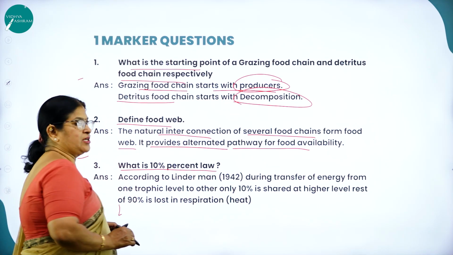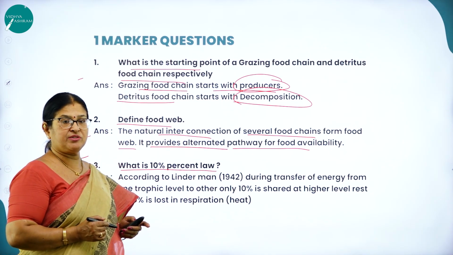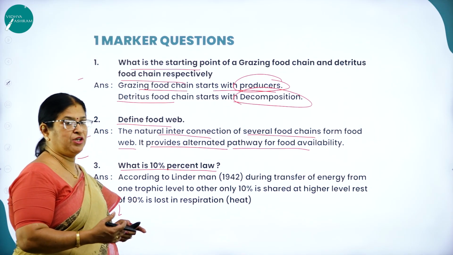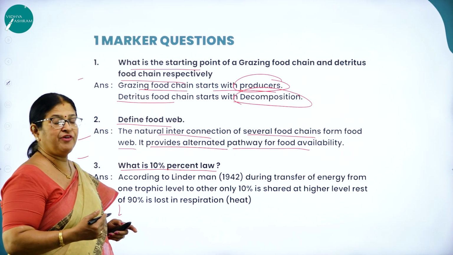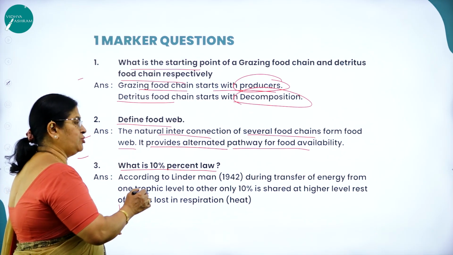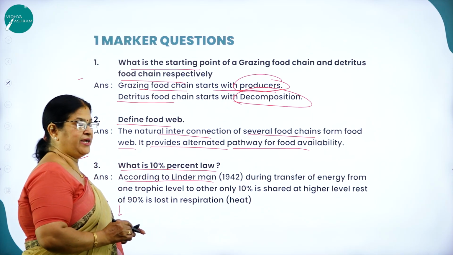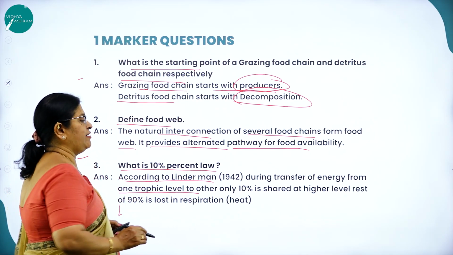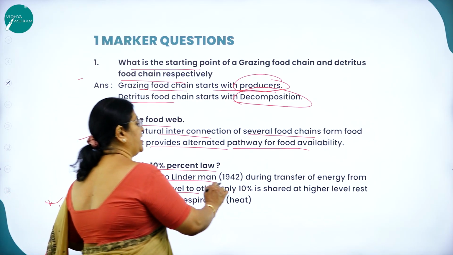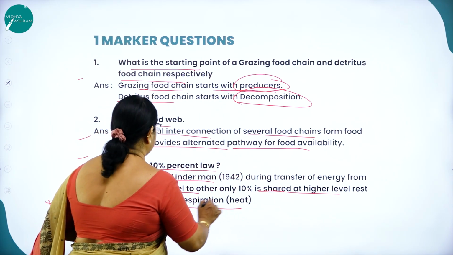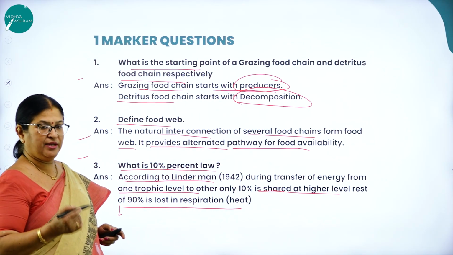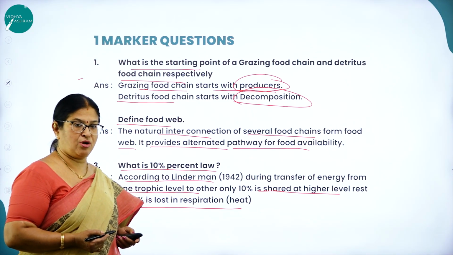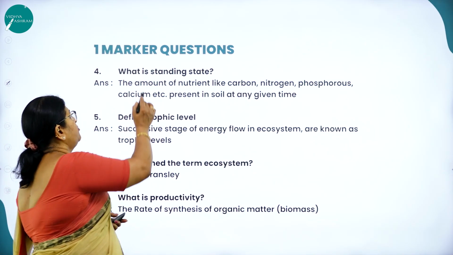Next, what is 10% law? This is a very familiar question which is asked in the board examination. When the energy flows from one trophic level to another trophic level, what amount of energy passes from one trophic level to another? According to Lindemann, a scientist, in 1942, during the transfer of energy from one trophic level to another, only 10% is shared at higher level. Rest of 90% is lost in the form of respiration through heat. So hence it is called as what? 10% law.